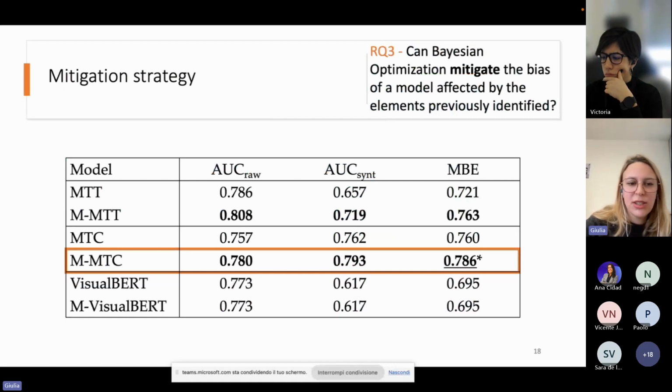We can easily notice that for the Visual BERT, we do not have an improvement in performance. And this is because a previous optimization process for the Visual BERT model was performed by the Facebook AI team, that is the team that released the model for the Hateful Memes Challenge.